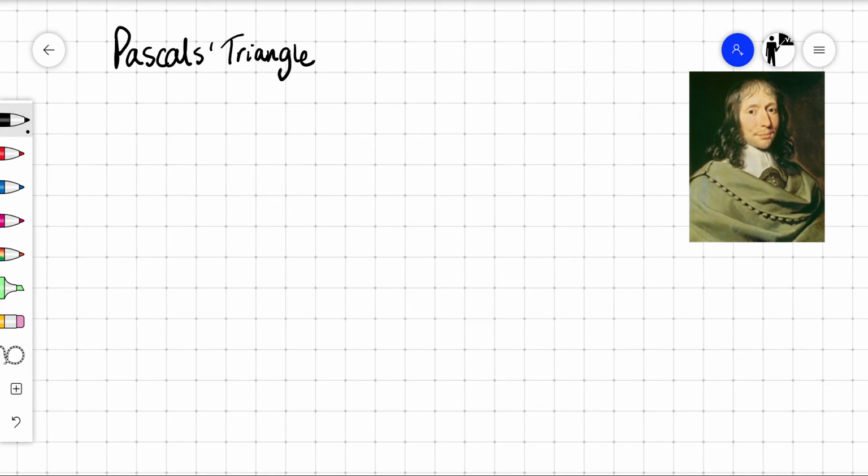Okay, so we can make Pascal's triangle really easily. What we're going to do is write a number 1. And below that, the cells directly below that, we are going to populate. So it starts off as 1, 1, 1. Along the diagonals, on the outside, it's always going to be 1s. If you want, you can fill out some more.